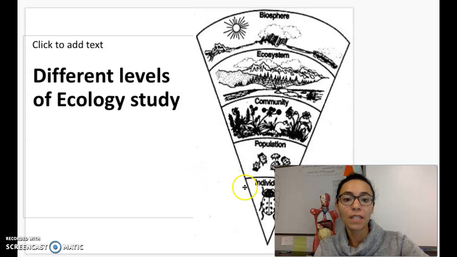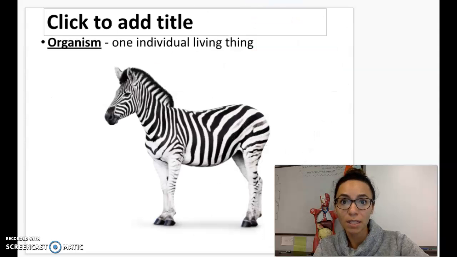Okay, so we're going to look at the different levels of study of ecology. So we're going to start with the individual, then the population, community, ecosystem, and biome. So let's start first with the smallest level of study. First level is the organism. So the organism is just one individual living thing. It's an organism.